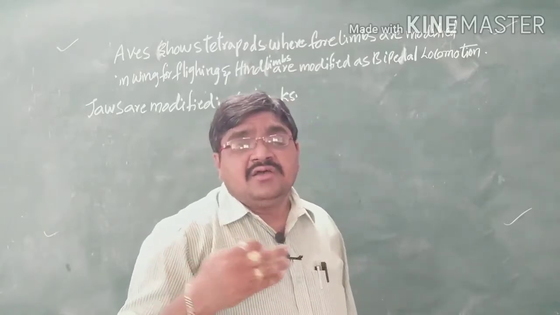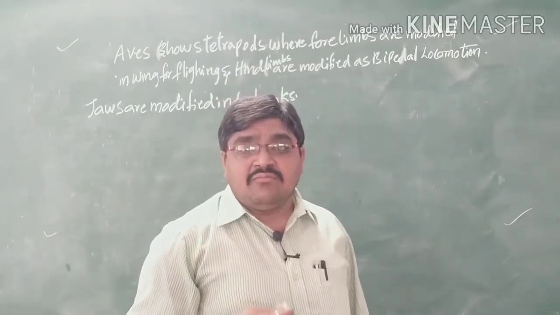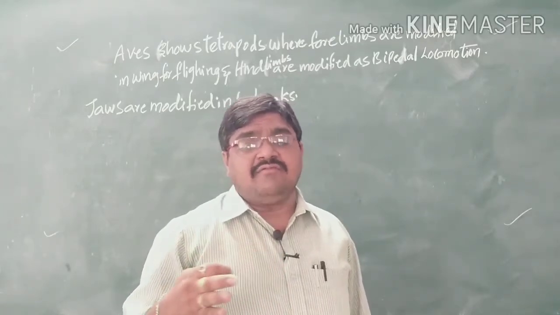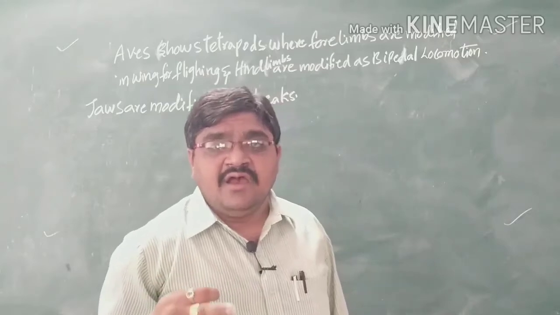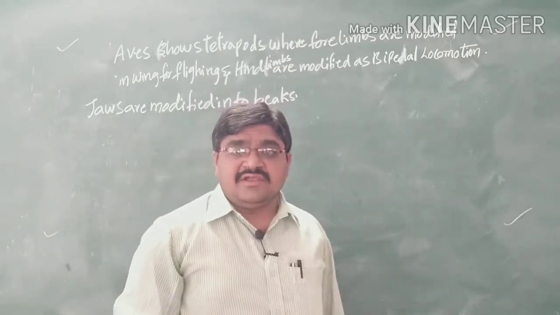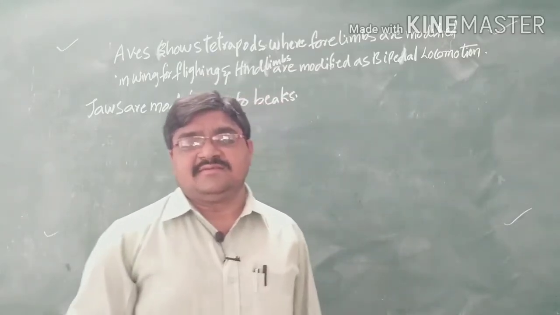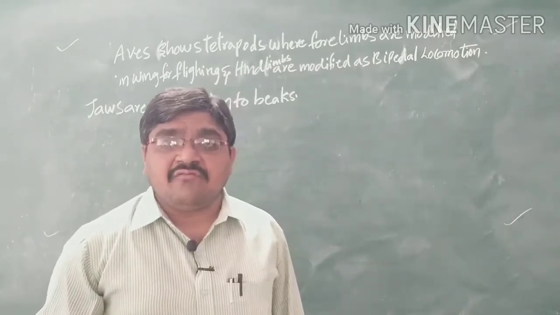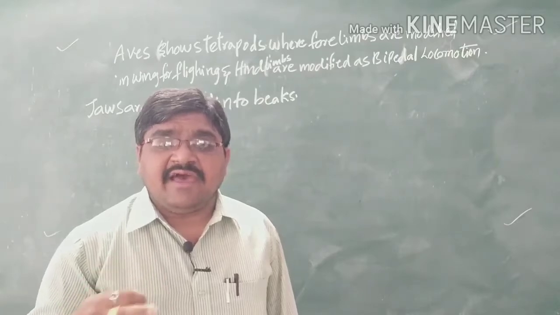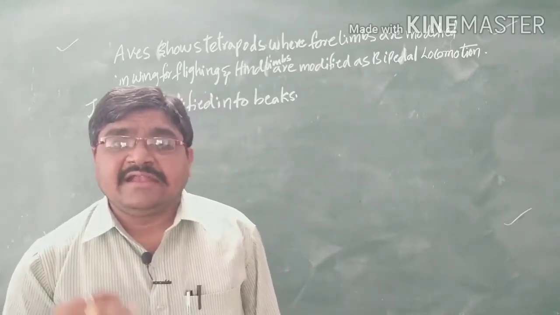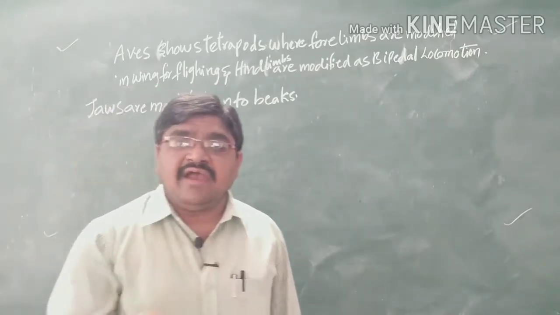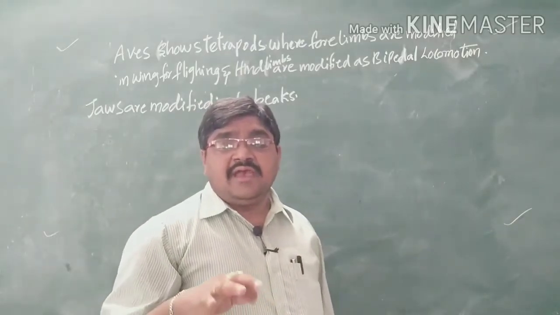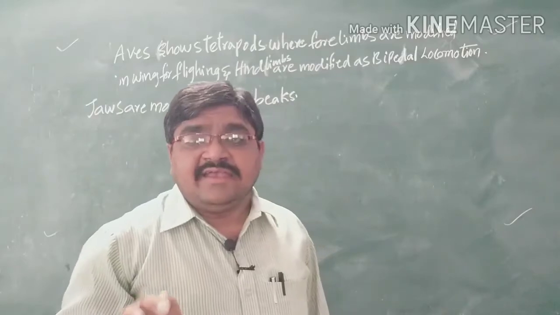Why are the jaws modified into beak-like structures? The body weight is reduced for the flight. That means the jaws are modified into beaks for taking food materials. And also here they reduce their body weight, so that they can easily fly into the air. So these are the modifications of the birds for flying in the air.